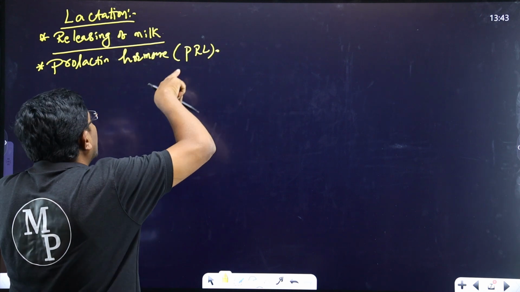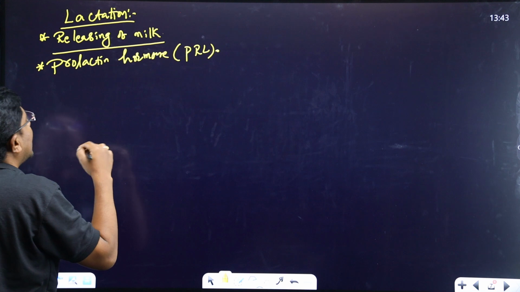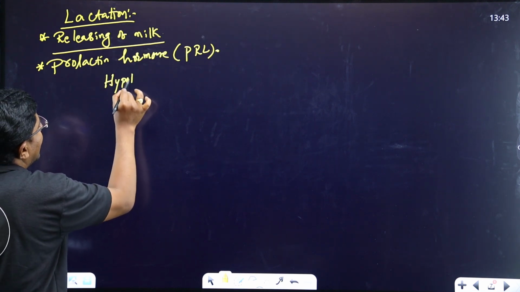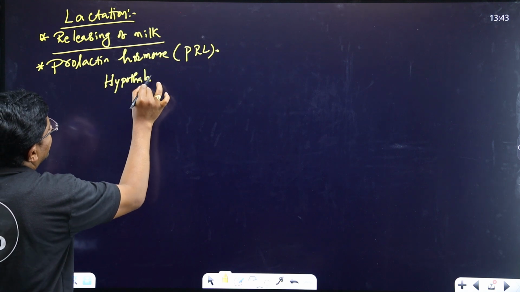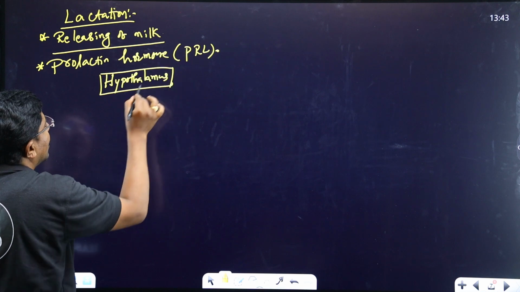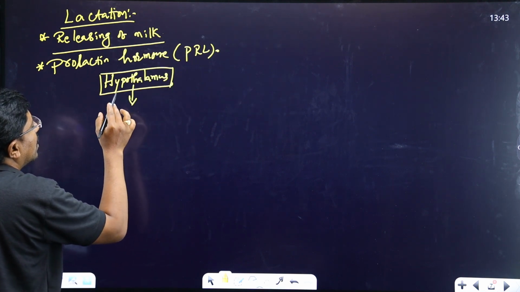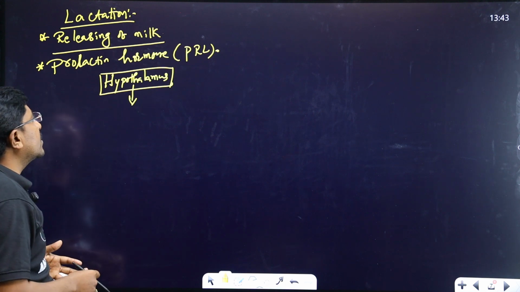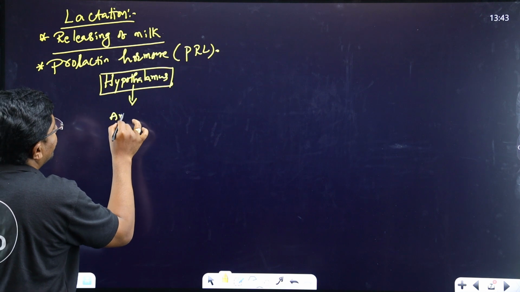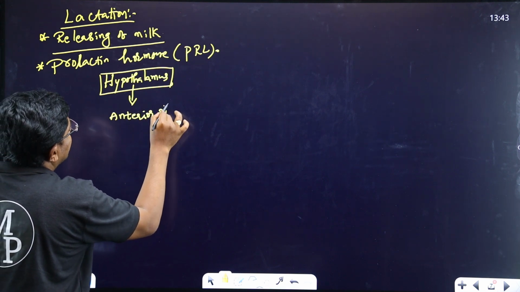Then I'll write the hormonal regulation of lactation. It is the hypothalamus within the brain. Signals are sent directly to the anterior pituitary.